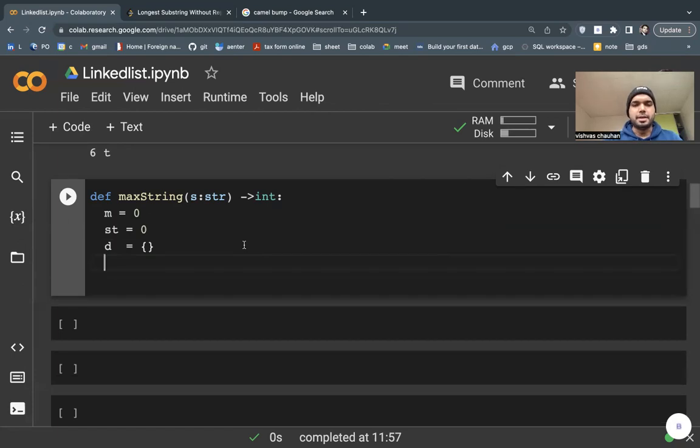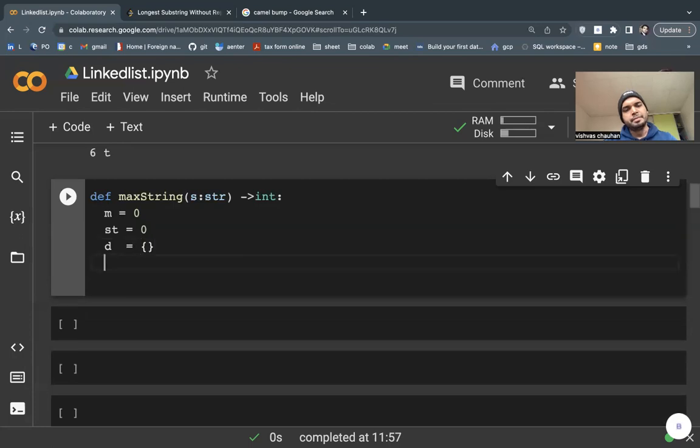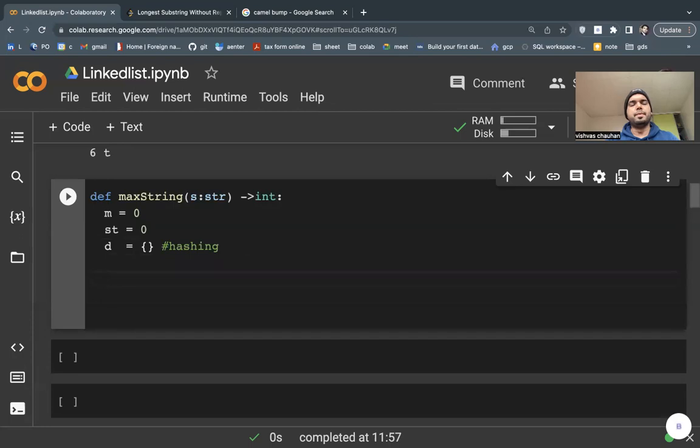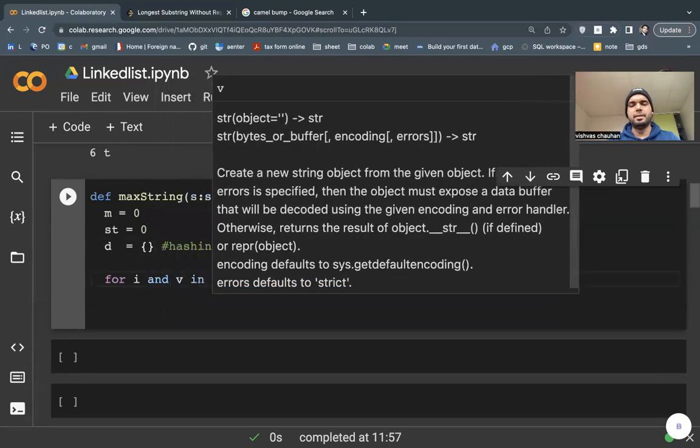It's faster than a list. We call it hashing.